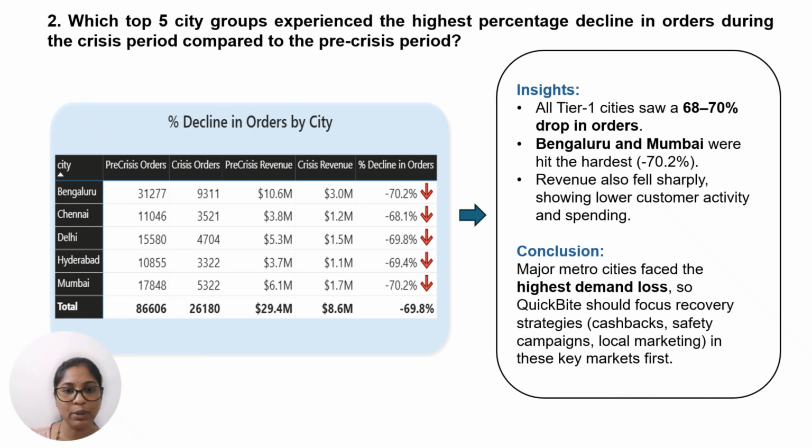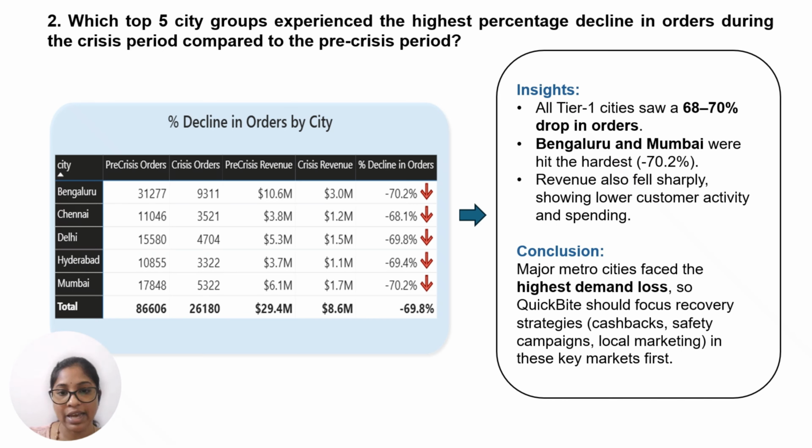But from June to September 2025, the company entered a crisis period marked by negative news about food safety, delivery hygiene, higher digital ad costs, and falling customer trust and spending. So the management wanted to identify the top 5 city groups that experienced the highest percentage decline in orders during the crisis period compared to the pre-crisis period. The visuals show these top 5 Tier 1 cities: pre-crisis orders, crisis orders, revenue, and order percentage decline also.